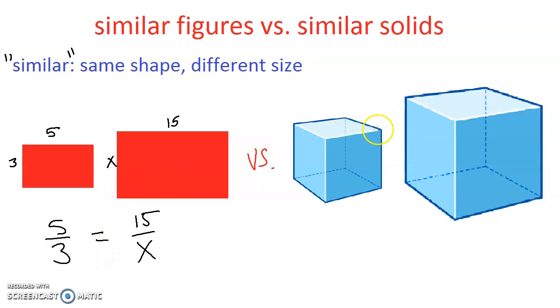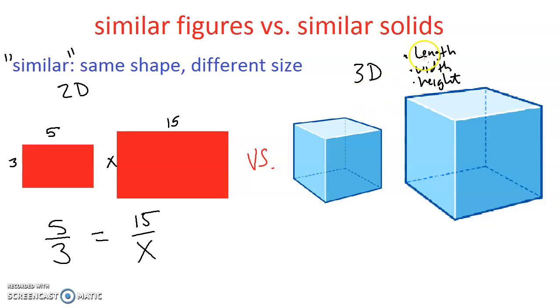Now, it's a little different with solids because when we had regular figures, these things only operated in 2 dimensions. These would be what we call 2D figures, right? But these guys are 3D figures, meaning they have 3 dimensions. They have length, width, and height.